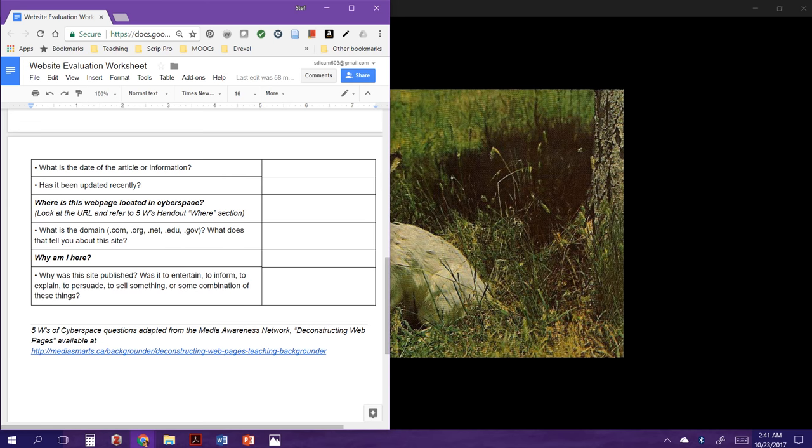Then where is the web page located in cyberspace? For that, you would look at the URL and then refer to a handout that I have for you in Google. The URL is the Uniform Resource Locator Code, and there are some parts of it that tell you what sort of site it might be. .com refers to commercial sites, and that's to pretty much any independent person or business. .org refers to things like nonprofit organizations. .net has to do with internet service providers.